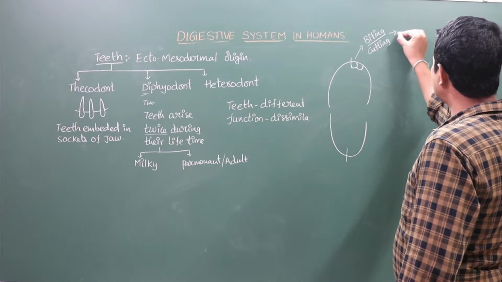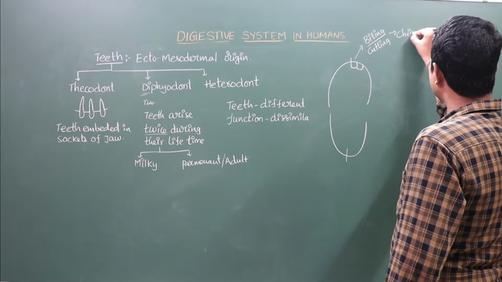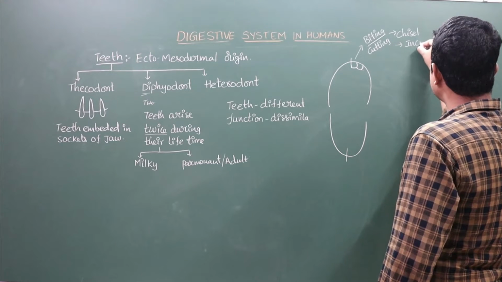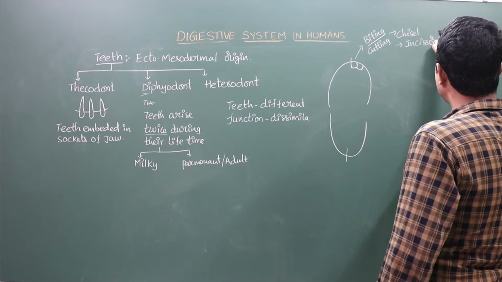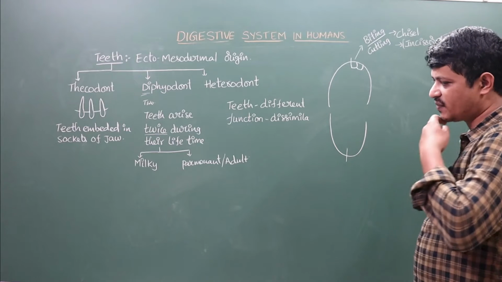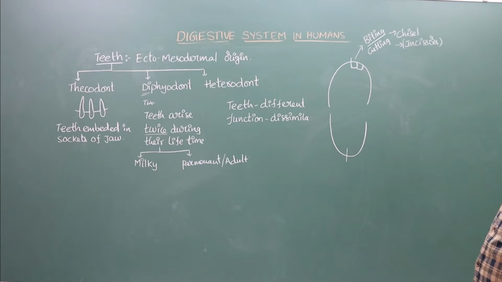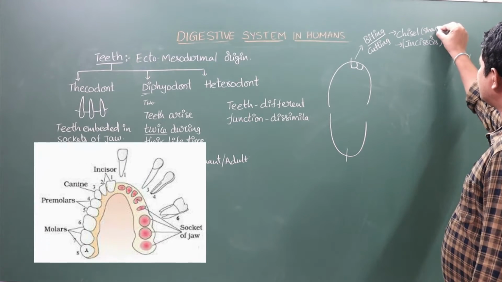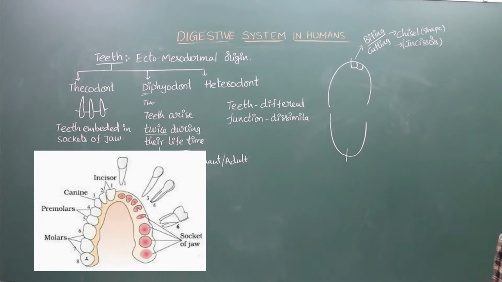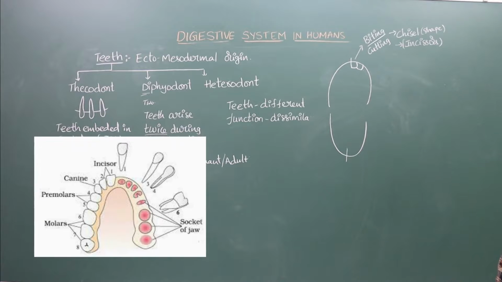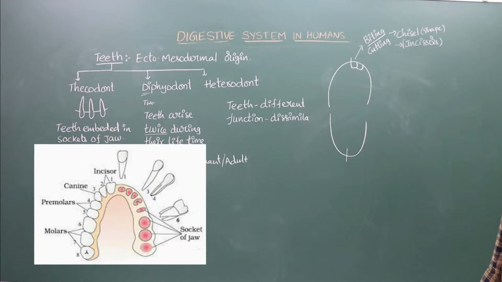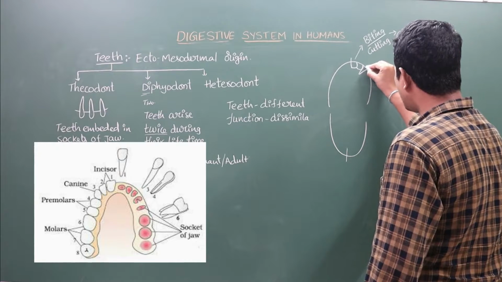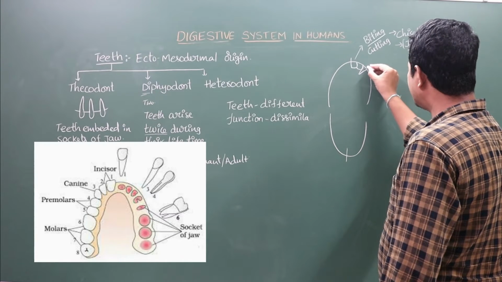This tooth looks like a chisel shape. This tooth is known as incisors. So the incisors are chisel shaped, and these chisel-shaped teeth help in biting and cutting the food particles. Very next to this one, very sharp-edged, pointed teeth are present here.